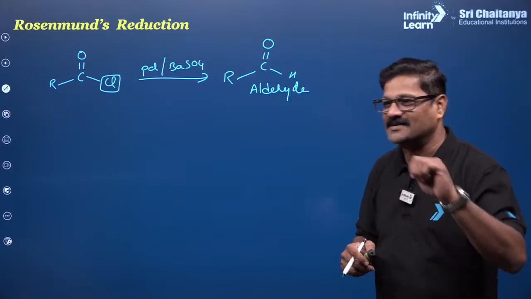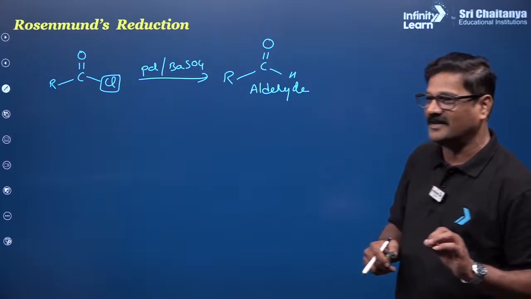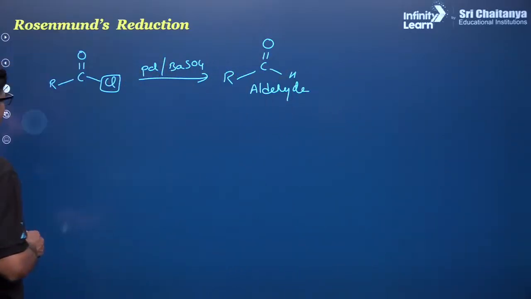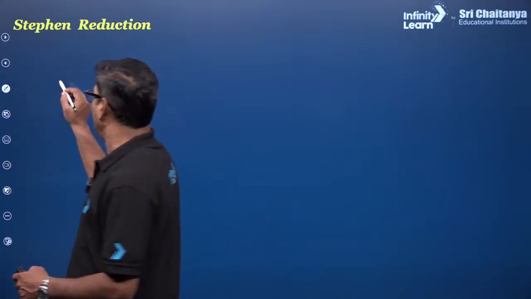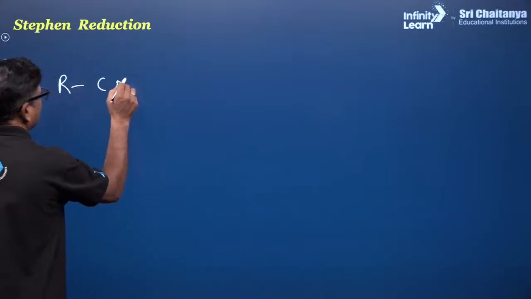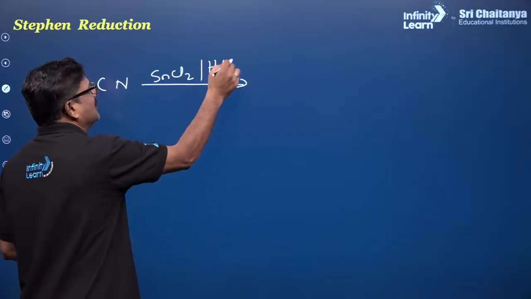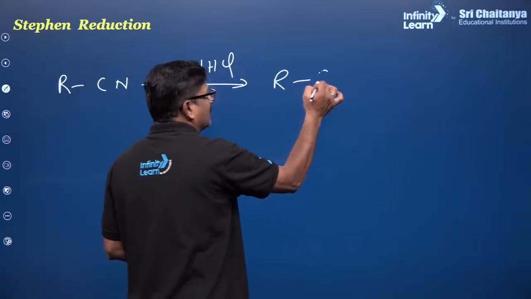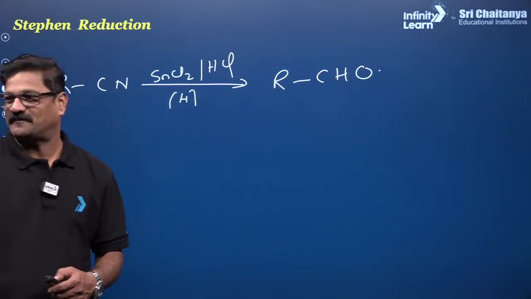Now this is about the Rosenmund reduction. Let's talk about Stephen reduction. Whenever cyanide is there, RCN, it is treated with SnCl2 and HCl. Again it is going to be reduced. Cyanide is directly converted into aldehyde. This reaction is known as Stephen reduction.